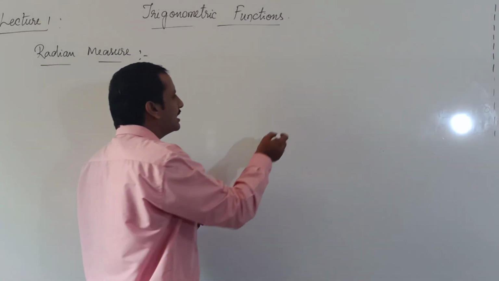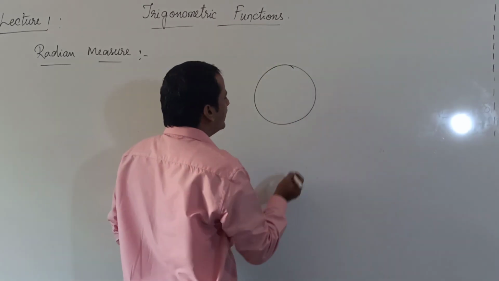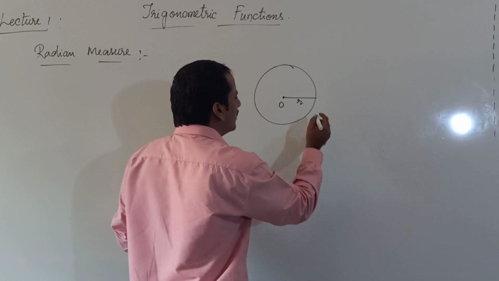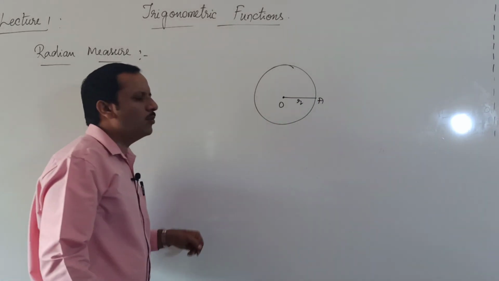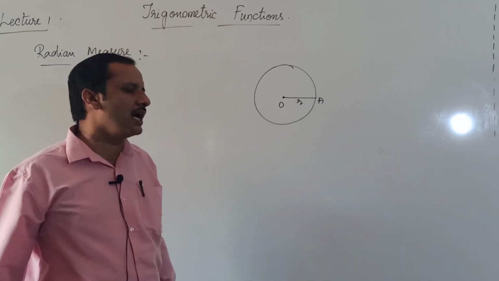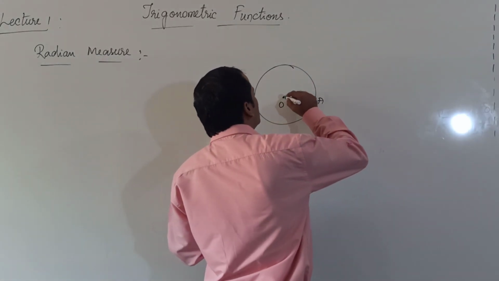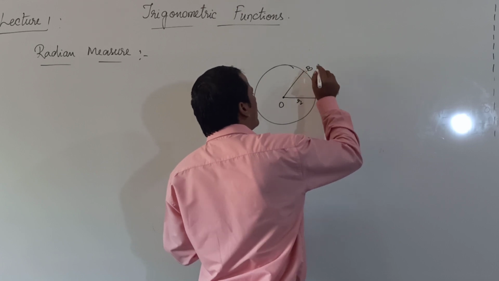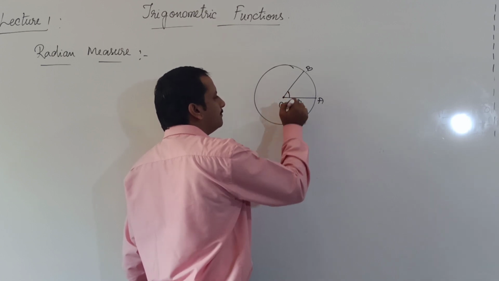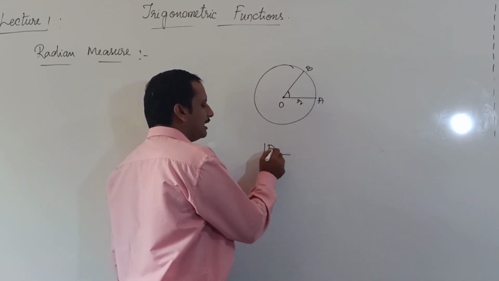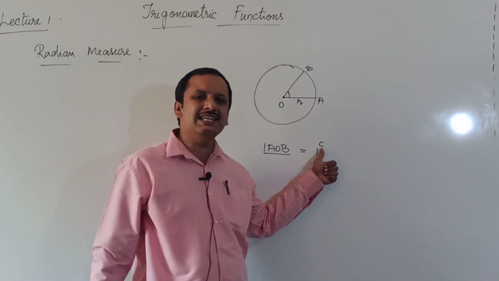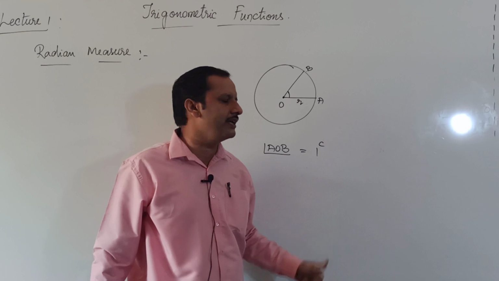Let me consider a circle with center at origin and radius r. I will call this point A. Let OA be the radius of that circle. I am considering a circle with center at O and radius r. Now, this point is B. This is the angle AOB. Now, that angle AOB, we say that it is equal to 1 radian. This unit indicates radian. You have to read this as 1 radian.